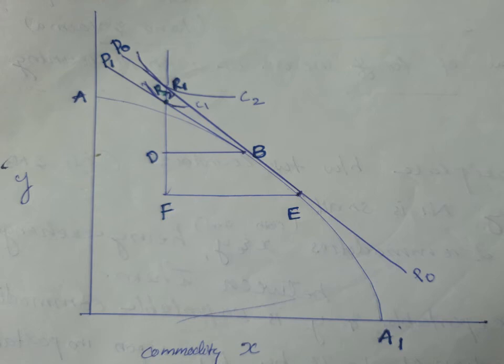After the imposition of tariff, Nation 1 exports only DB quantity of commodity X, but imports R2D quantity of commodity Y. Earlier it was R1F. Now it is reduced to R2D quantity of Y.